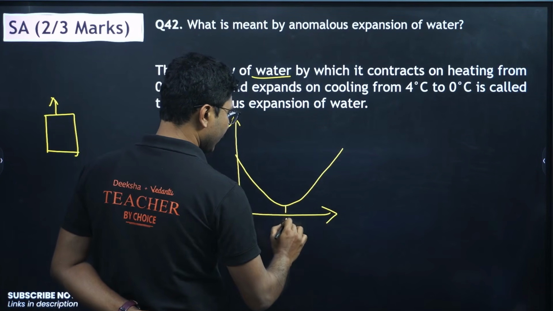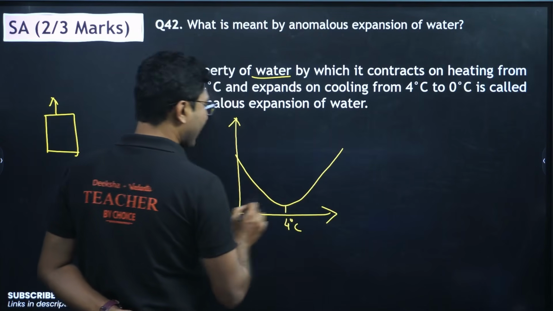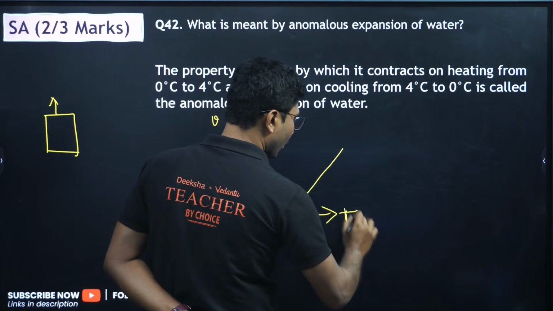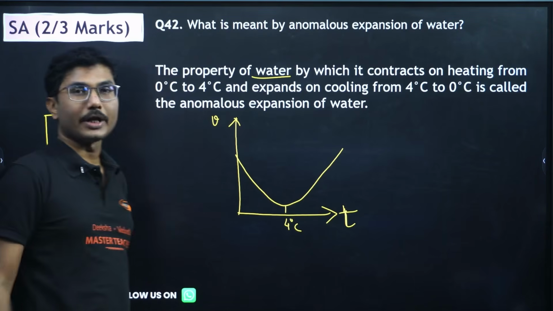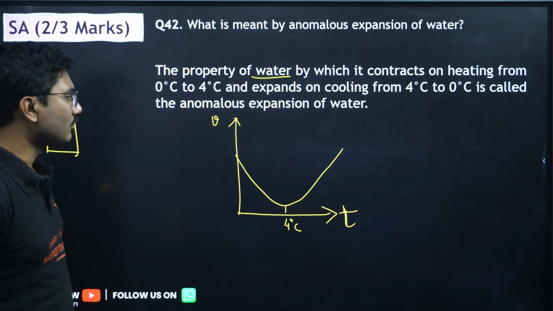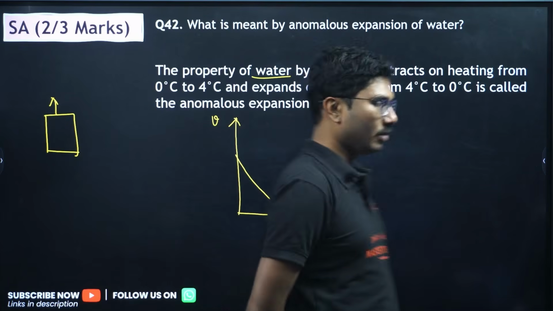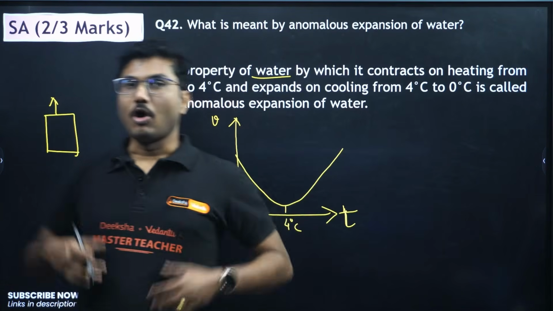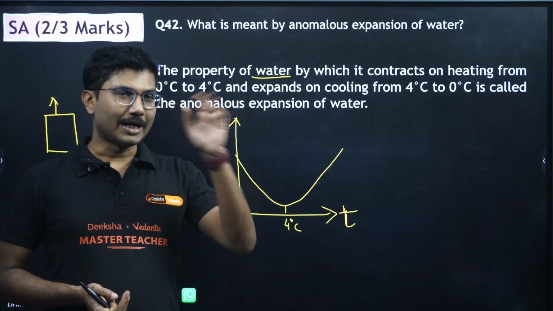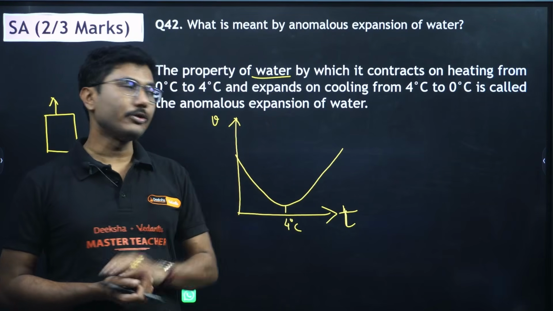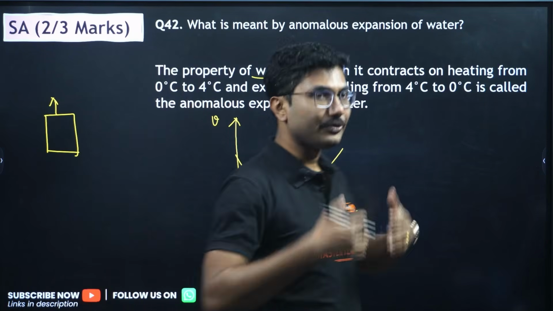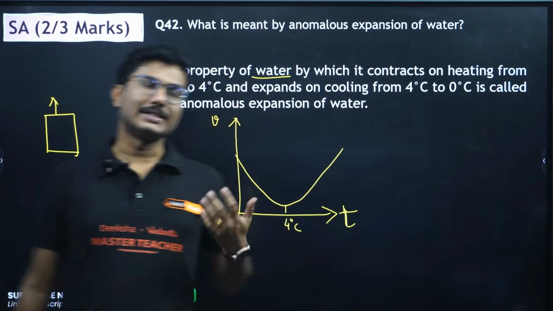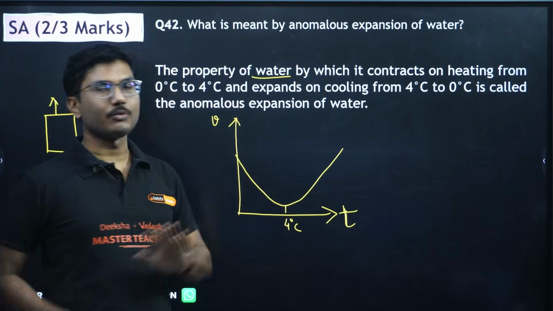So this is the 4 degrees Celsius. At 4 degrees Celsius, the volume of water is minimum and the density of water is maximum. And that is why it is called anomalous expansion of water. In nature, except water, all other natural objects, if you heat them, will expand, the volume will increase, and the density will decrease.